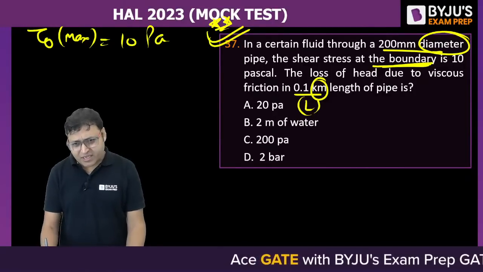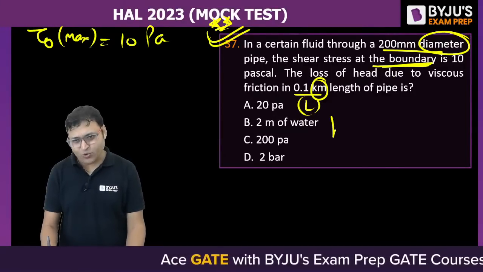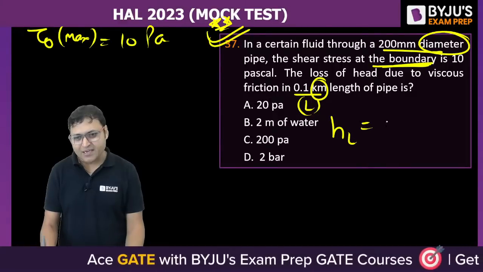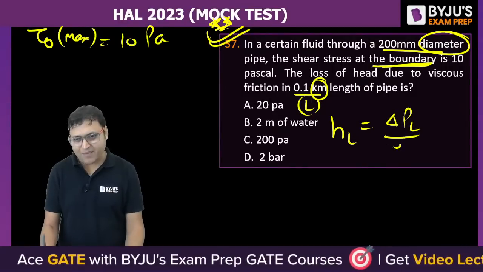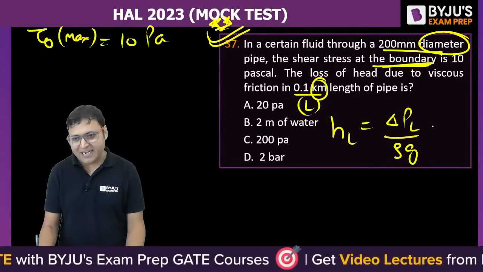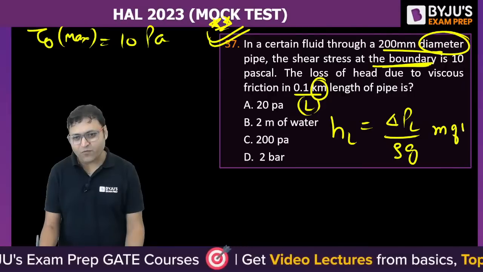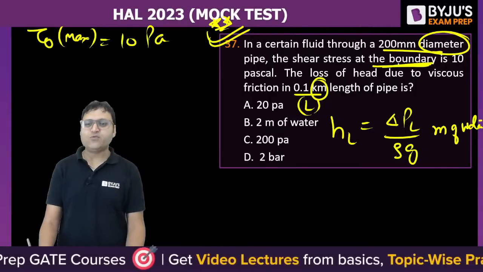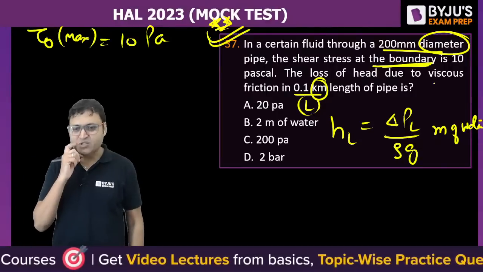So what is the question? The loss of head due to friction. So we need to calculate HL. Can we write HL is equal to delta PL by rho g? And we need the value in meter of water. The fluid flowing is, let us say, water. So in meter of water.